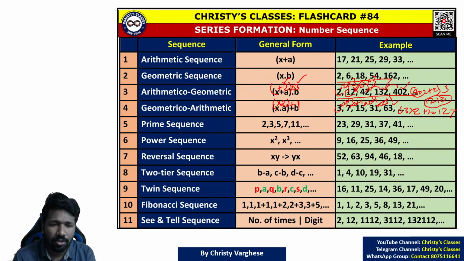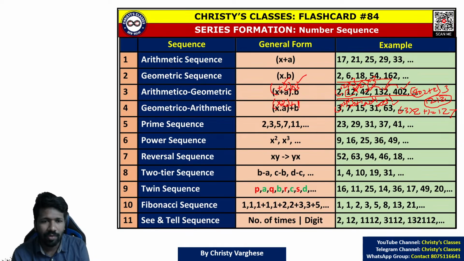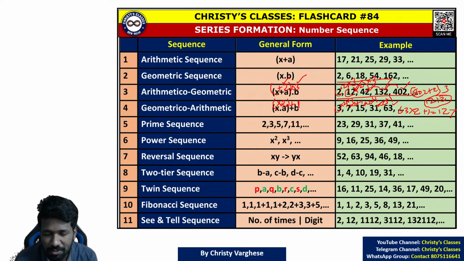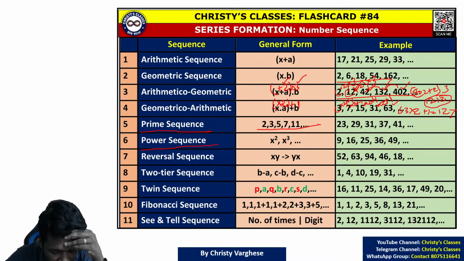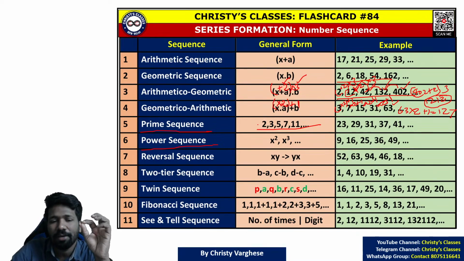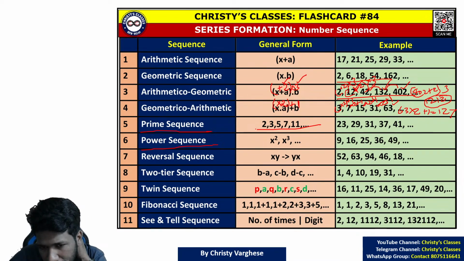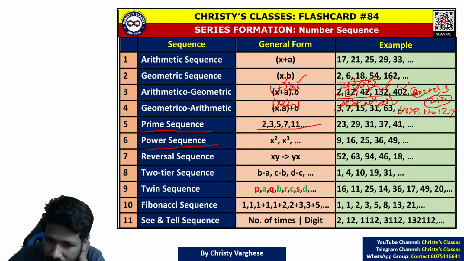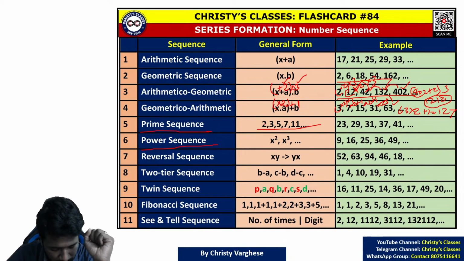So arithmetico-geometric and geometrico-arithmetic are just two variations of arithmetic and geometric sequence itself. Speaking of variations, there can be other variations also. I will come back to that. Before that, we will discuss about these two sequences also. Prime sequence and power sequence. Prime sequence means sequence of prime numbers. In number system chapter, we have discussed about prime numbers in detail. What are prime numbers? Numbers which have only two factors, one and that number. So consecutive prime numbers written, that is called prime sequence.